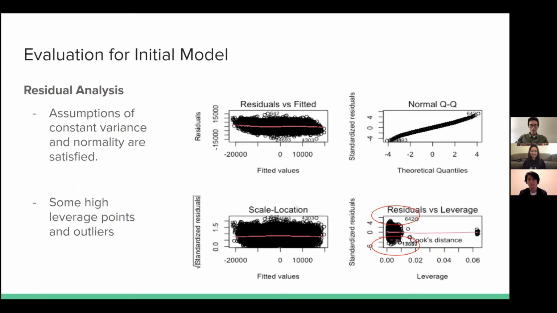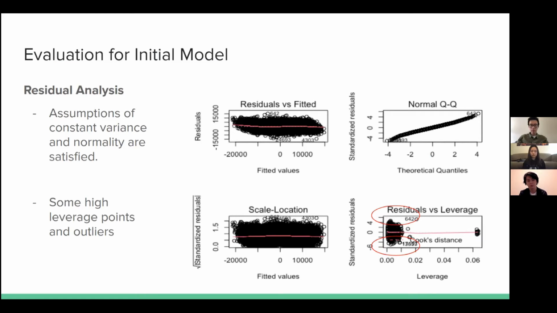Next, we evaluate our model using residual diagnostics. According to the scale-location plot, the flat red line indicates that our model follows the constant variance assumption. According to the normal QQ plot, we can see the points follow a straight line, meaning the assumption of normality is satisfied. Although there are some outliers and high leverage points according to the residuals versus leverage plot, it's not too problematic because we have a large data set.